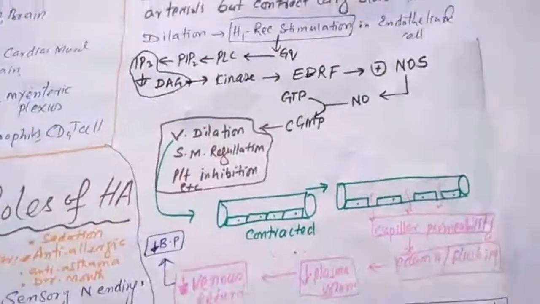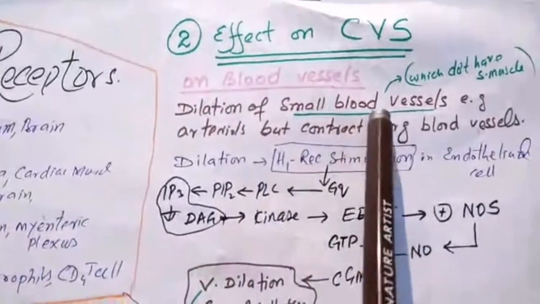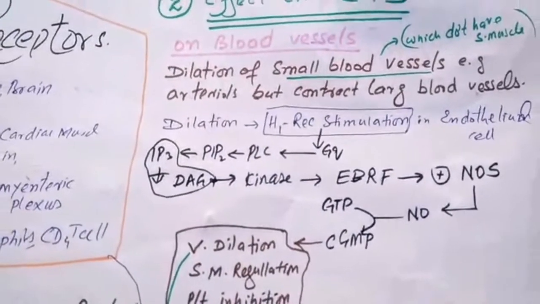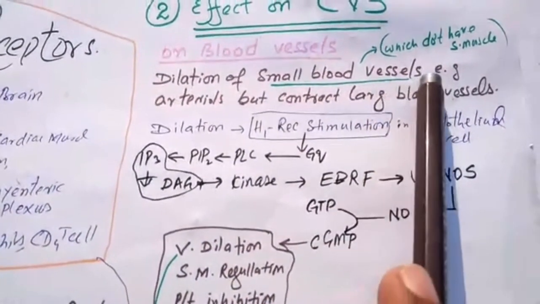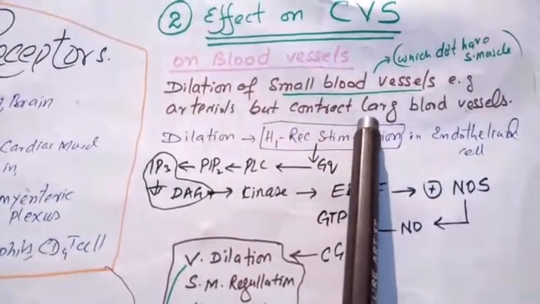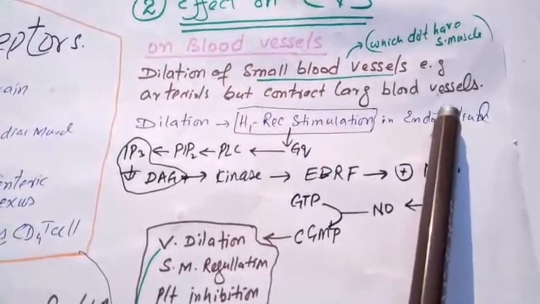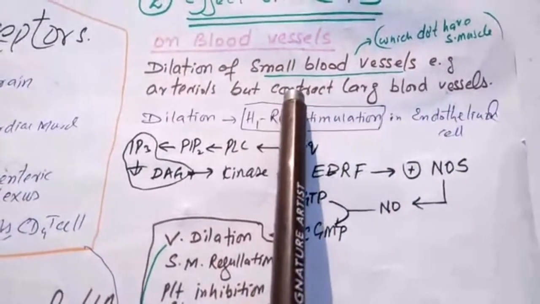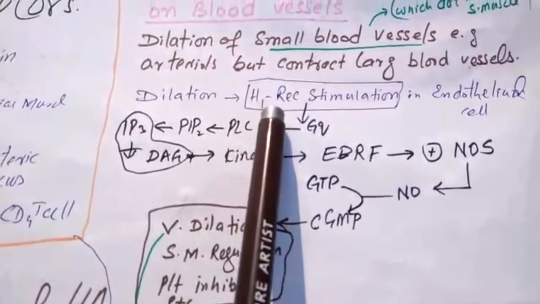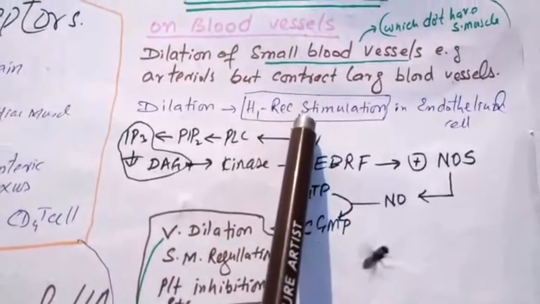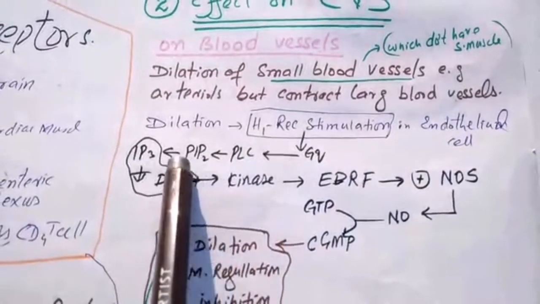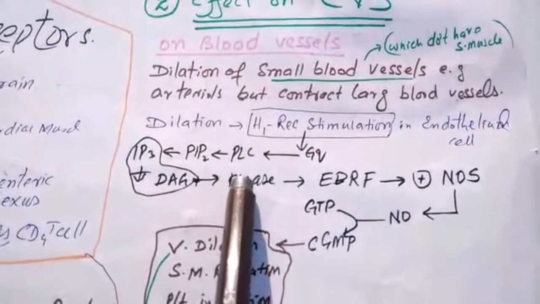Other actions are the effect on CVS and blood vessels. Histamine produces dilation of small blood vessels, especially those in which there are no smooth muscles, for example arterioles, but contracts large blood vessels. How does histamine dilate the small vessels? There is the H1 receptor. When stimulated by histamine, it is Gq, PLC, IP3, DAG, stimulating kinase enzyme,